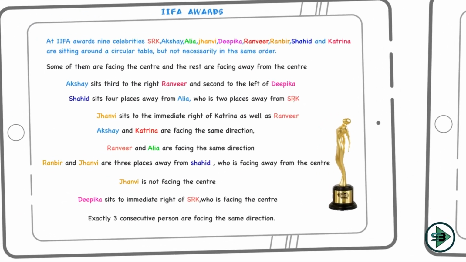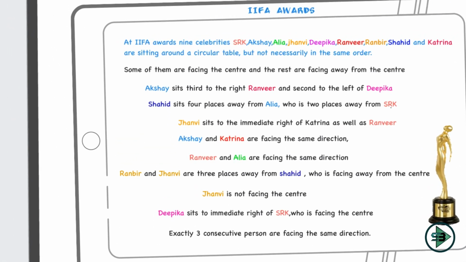Knowing this, we come to reading the next conditions given in our puzzle. The first says: Akshay sits third to the right of Ranveer and second to the left of Deepika. Now what is the problem here? I don't know where Akshay is looking, inside or outside. Nothing is known about Ranveer and Deepika as well. So I cannot plot them anywhere, because if they are looking inside or outside, the right and left will change as we just saw. So I don't know what to do with this sentence currently. I'll keep it just like that and not use this sentence at the start.